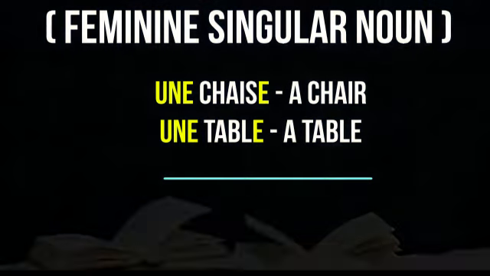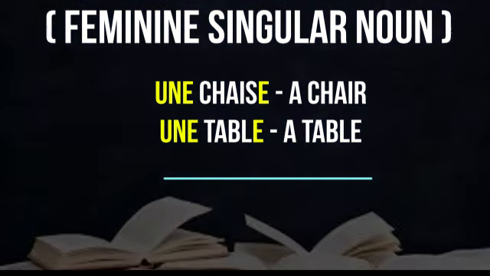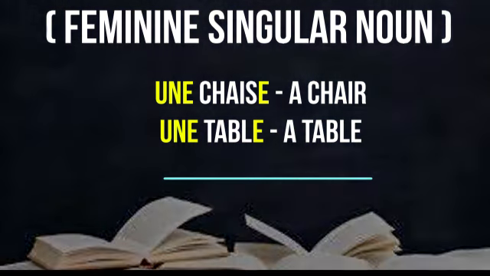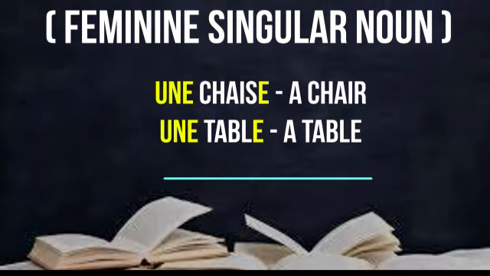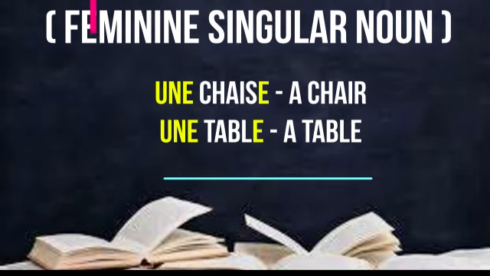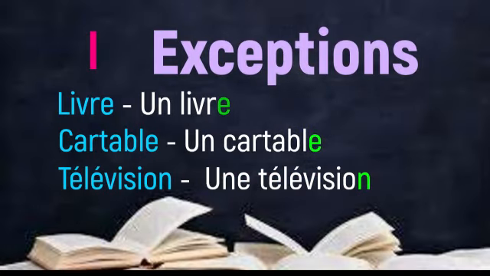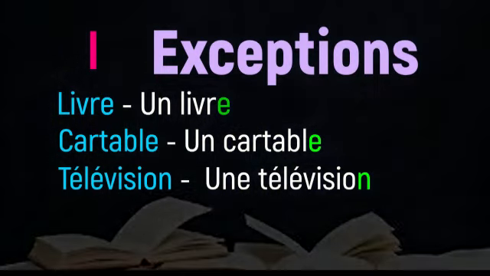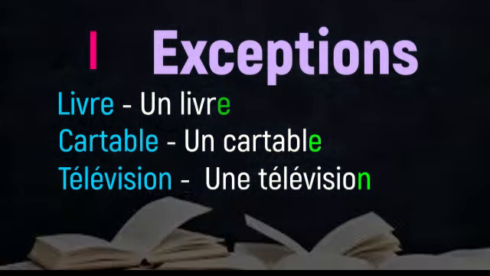So before a feminine singular noun, we put une as an indefinite article in French. If the noun is not ending with E, it's masculine, but there are a few exceptions also. So let's discuss those exceptions. For example, livre, L-I-V-R-E. It is ending with E, but it's masculine. Livre means book, un livre, a book. Cartable, a bag. So friends, it's ending with E, but still it is masculine in gender. So that's why un cartable, a bag.